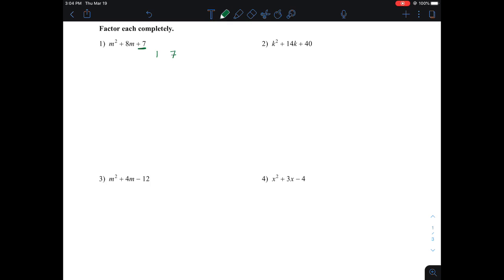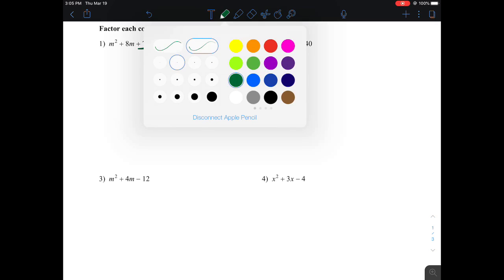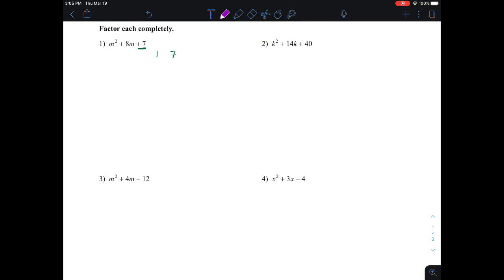I find all the factors that make that back number, and if I have more than one group of factors, I want to select the two factors that add up to the number in front of the non-squared term. If I check the factors 1 and 7, they add together and make 8.